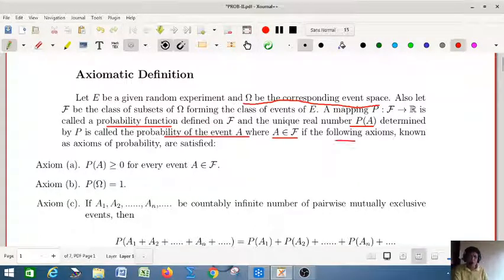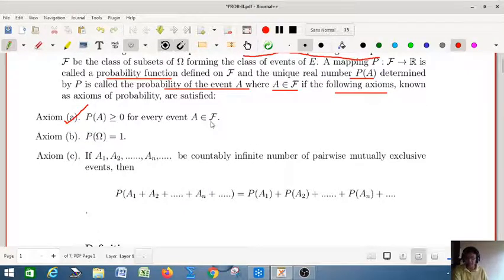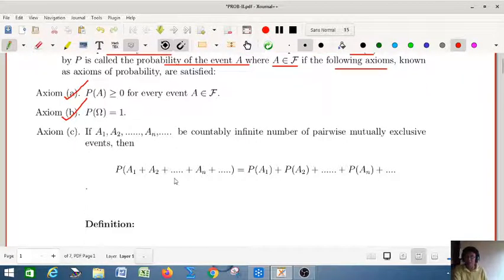This holds if the following axioms are satisfied. What are the axioms? Number 1: probability of A is greater than or equal to 0 for every event A belonging to the class of subsets of omega, that is F. Number 2: probability of the certain event is 1, that is, probability of omega is 1. And number 3: let A1, A2, ..., An, etc. be countably infinite number of pairwise mutually exclusive events.